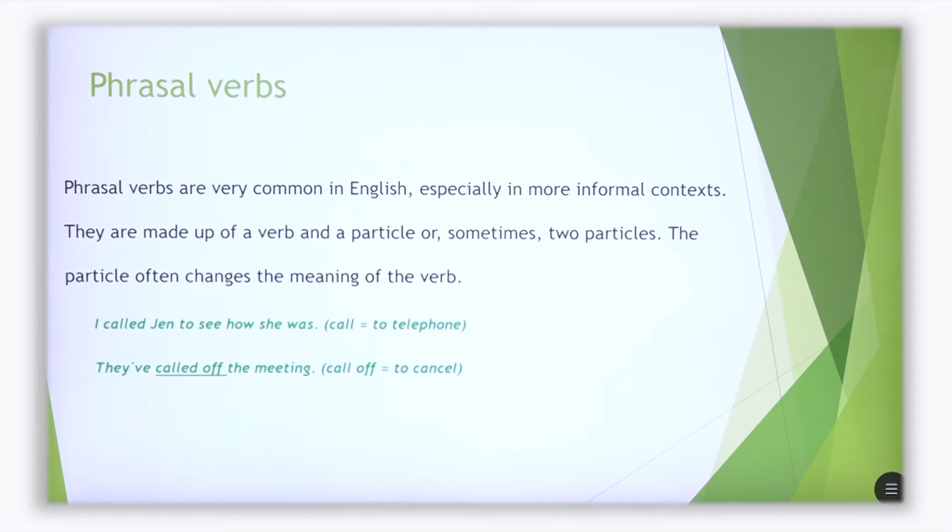The first: I called Jen to see how she was. So the meaning of the verb call in this case is to telephone somebody. In the second sentence, we see call combined with the particle off, which develops a different meaning. They've called off the meeting. Call off in this case means canceling the meeting.